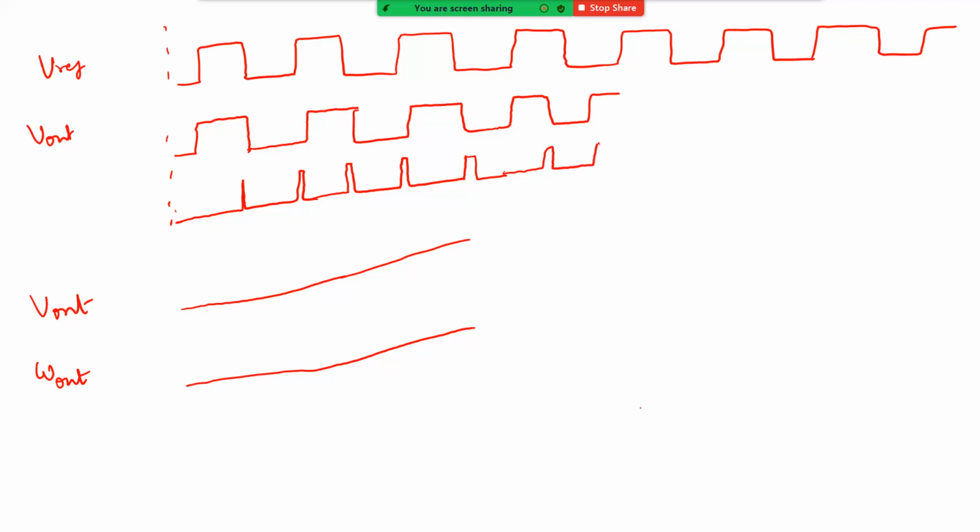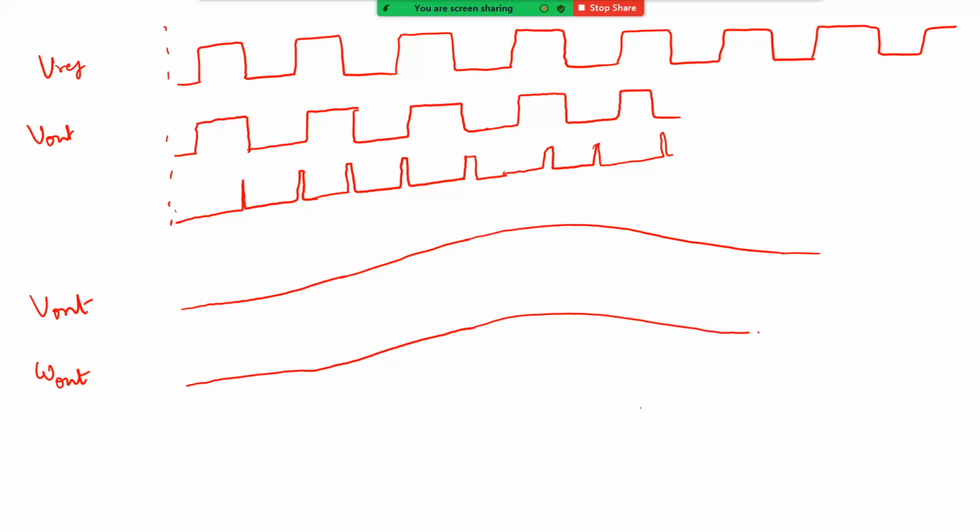Maybe I have to draw the speeding up better. So my error starts decreasing, and the loop kind of overcompensates initially. It will speed it up so fast, and then it will try to bring it down. Now my omega out will basically come to the right value.